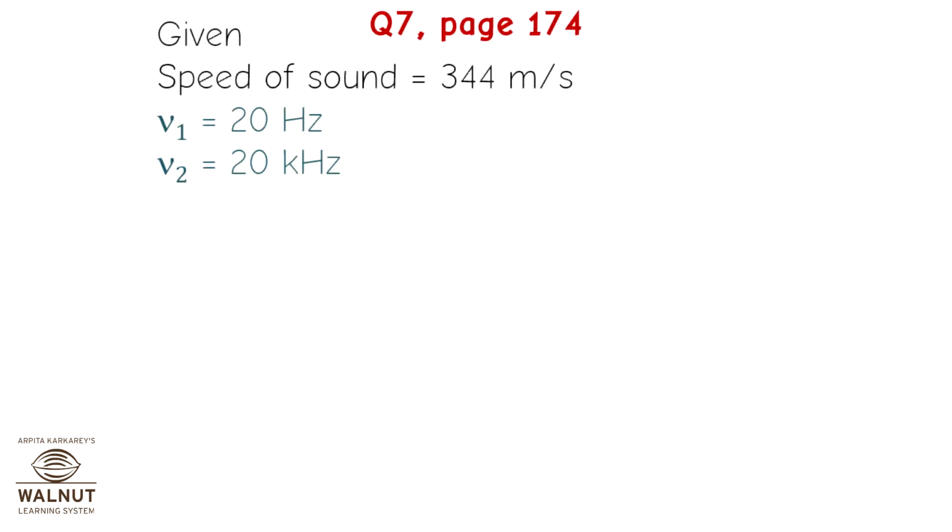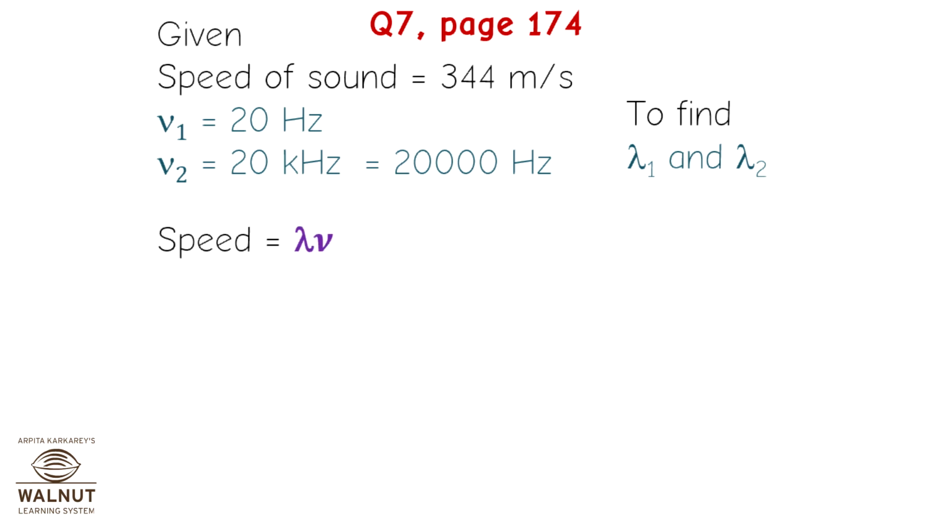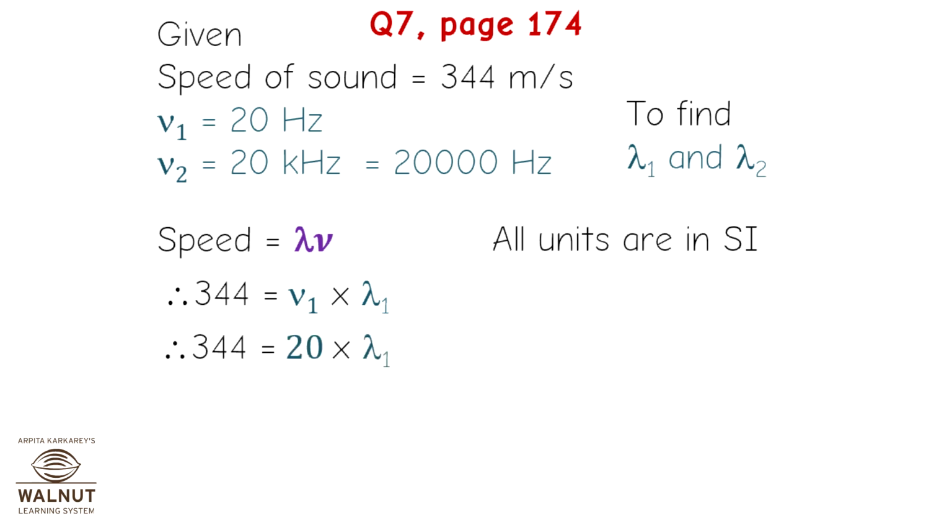We are given speed of sound is equal to 344 meters per second. Frequency 1 is equal to 20 Hz. Frequency 2 is equal to 20 kilohertz, which is equal to 20,000 Hz. We have to find lambda 1 and lambda 2. Speed is equal to lambda into frequency. All units are in SI. Therefore, 344 is equal to frequency 1 into lambda 1. Therefore, 344 is equal to 20 into lambda 1. Therefore, lambda 1 is equal to 17.2 meters.